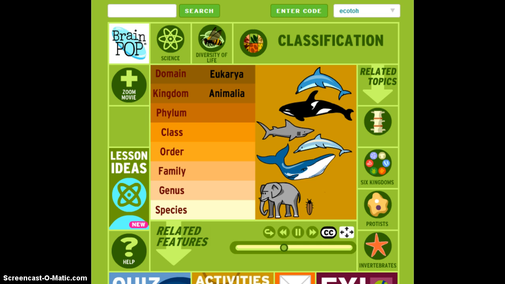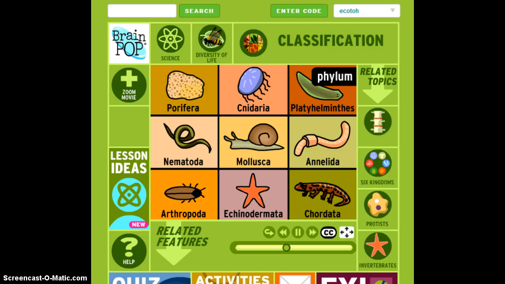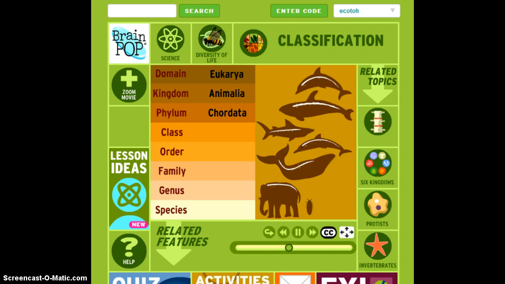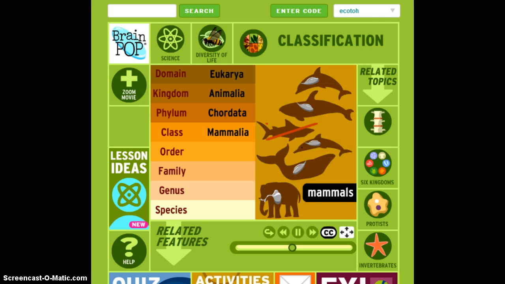The next taxon down is the phylum. There are currently several dozen phyla in the animal kingdom. Bottlenose dolphins belong to the phylum Chordata, which includes all animals with spinal cords. And their class is Mammalia, or mammal, which includes animals that have hair, breathe air, and feed their young on milk.